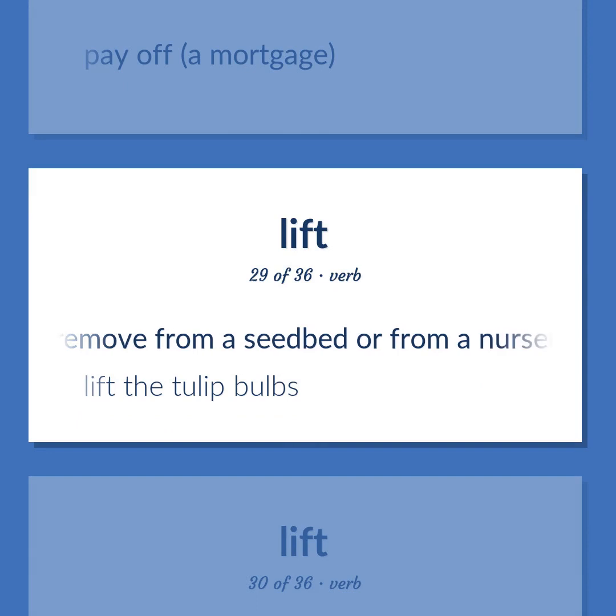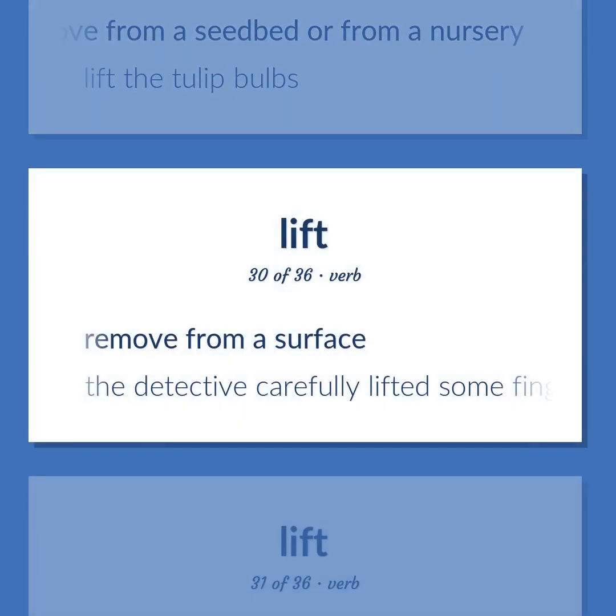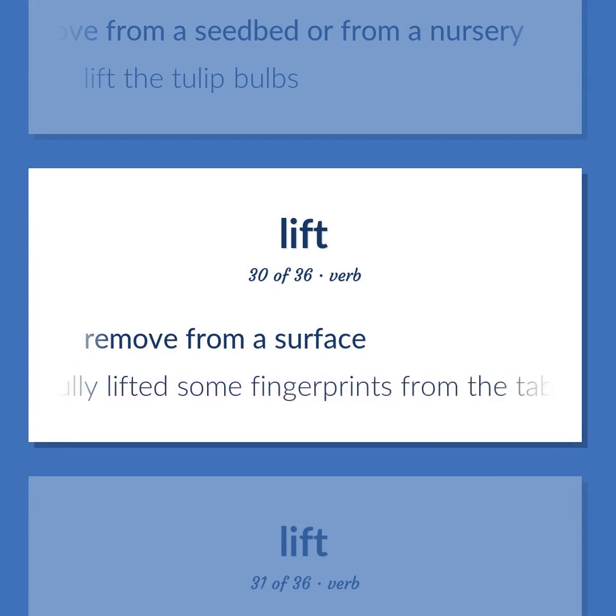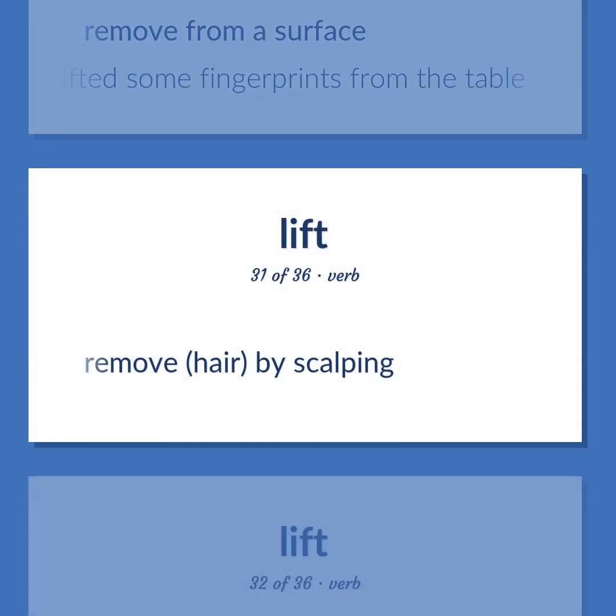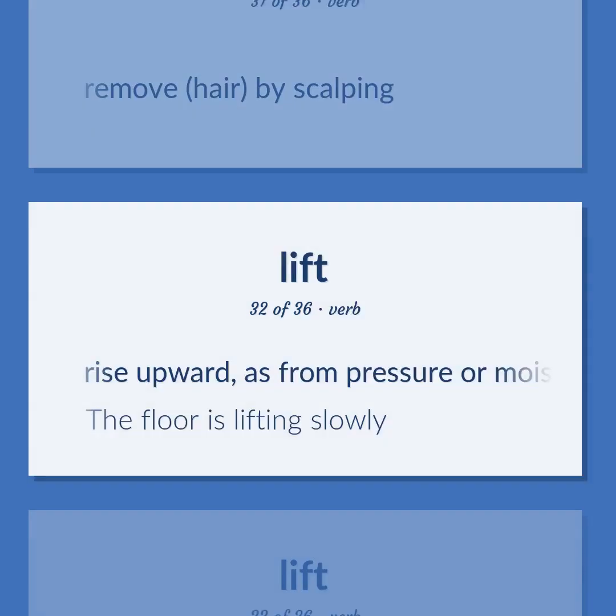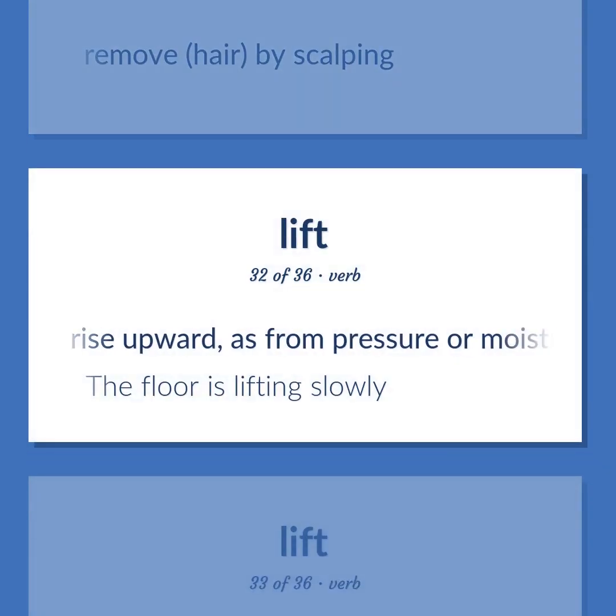Remove from a seedbed or from a nursery. Lift the tulip bulbs. Remove from a surface. The detective carefully lifted some fingerprints from the table. Remove hair by scalping. Rise upward, as from pressure or moisture.